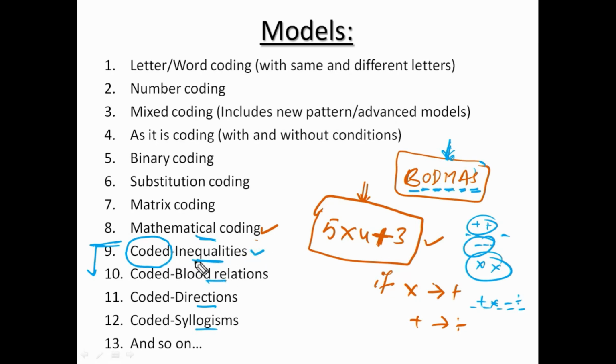As we are completing the inequalities topic, in that topic only we'll cover coded inequalities. In blood relations we'll cover coded blood relations. In directions we'll cover coded directions. So that's why we don't need to see these models again here. Purely coding-decoding topic means up to model number 8. These are the models which we are going to cover under the topic coding-decoding. Let's see the models one by one.